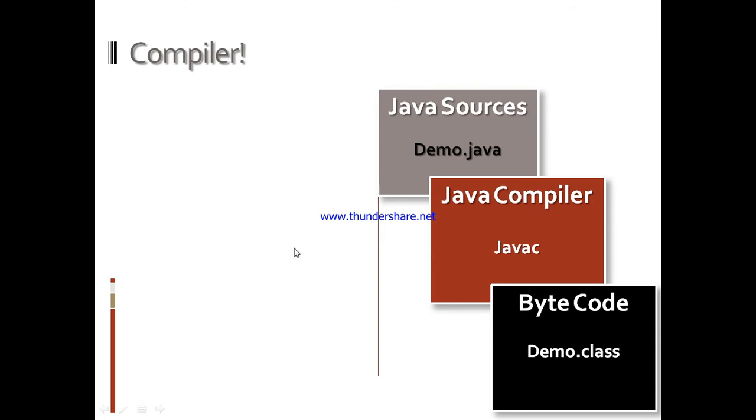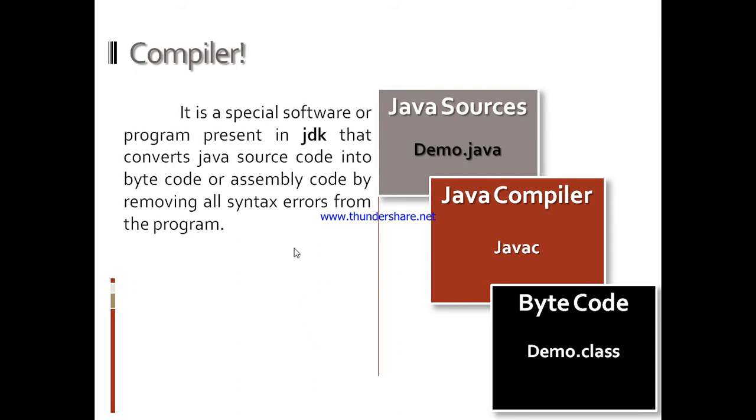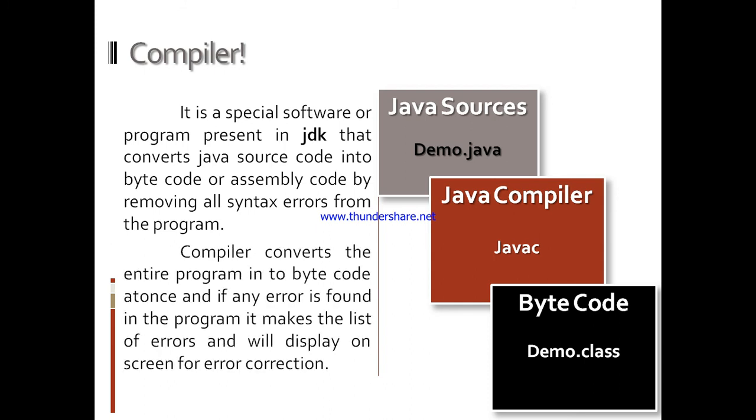Now we will talk about the compiler. It is a special software or program present in JDK that converts Java source code into bytecode or assembly code by removing all syntax errors from the program. The compiler converts the entire program into bytecode at once, and if any errors are found in the program, it makes a list of the errors and will display that list on the screen for correction. It is Java source code. Java compiler will compile the source code and convert it into the .class file or bytecode.